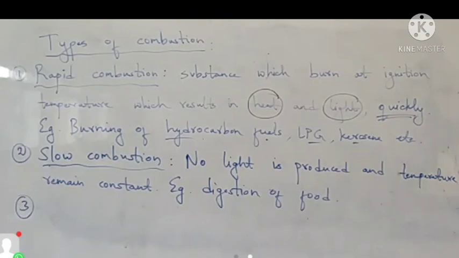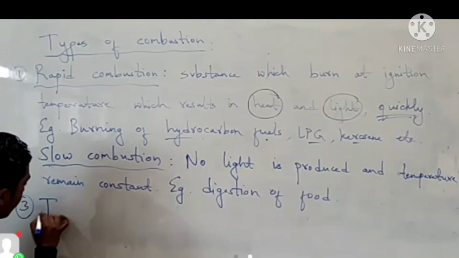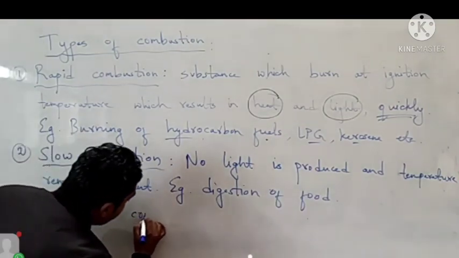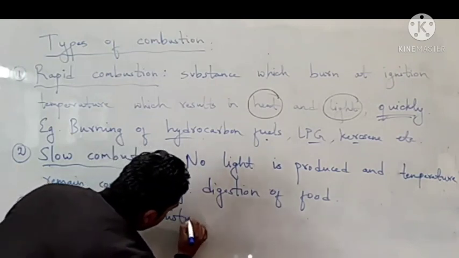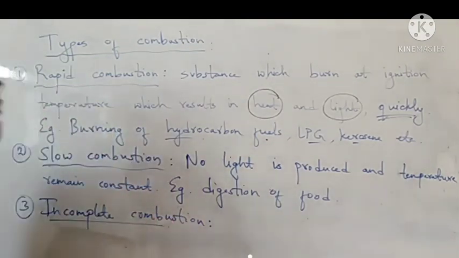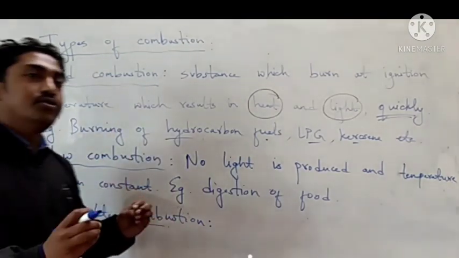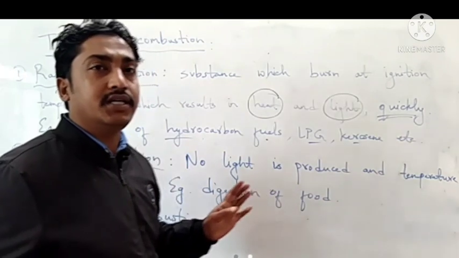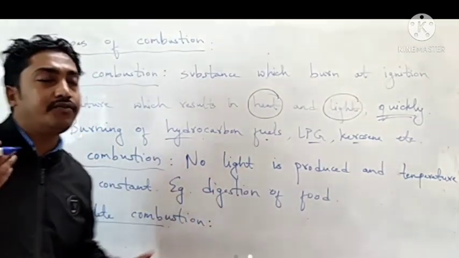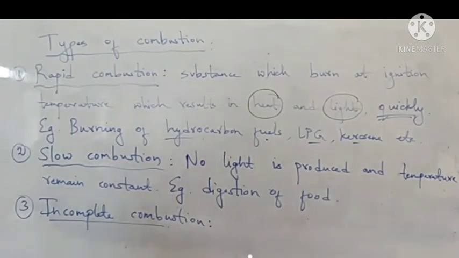Then we have incomplete combustion and complete combustion. Incomplete combustion means incomplete burning. That means the substance doesn't burn completely, which results in evolution of other gases. It is the combustion reaction that takes place in the presence of insufficient quantity of oxygen.